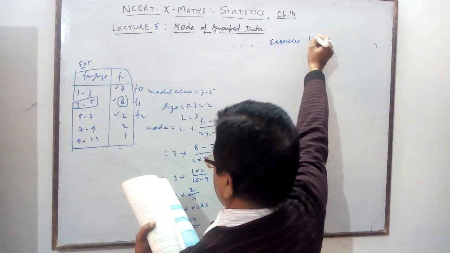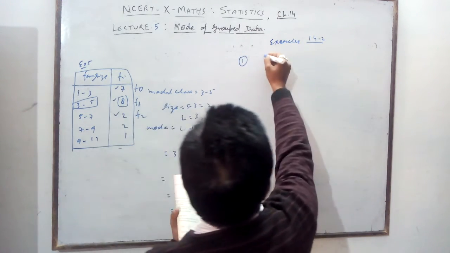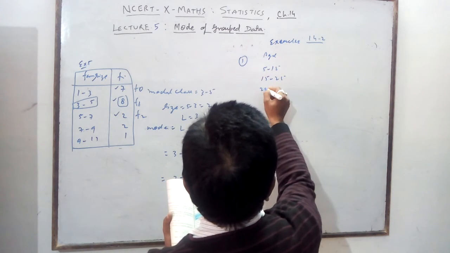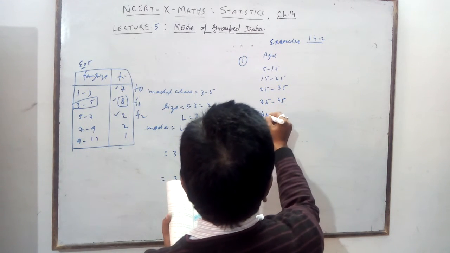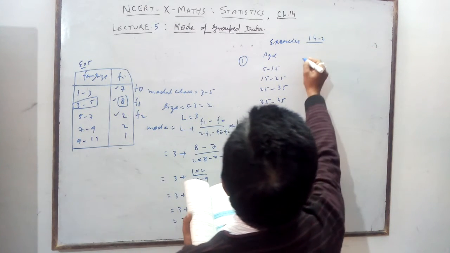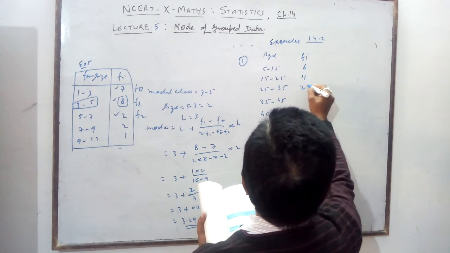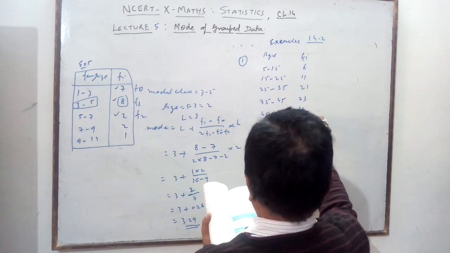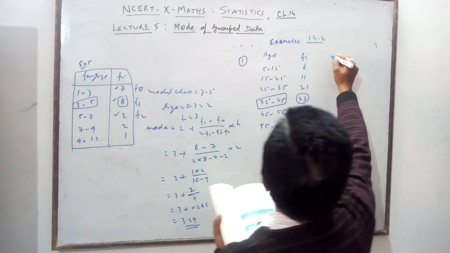Exercise 14.2, question 1 we'll see here. What is given here? Age is given: 5 to 15, 15 to 25, 25 to 35, 35 to 45, 45 to 55, 55 to 65. Here the number of persons is given, fi: 6, 11, 21, 23, 14, 5. What is the maximum frequency? 23.